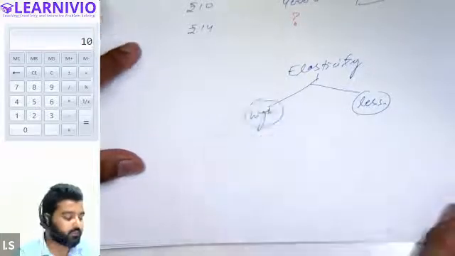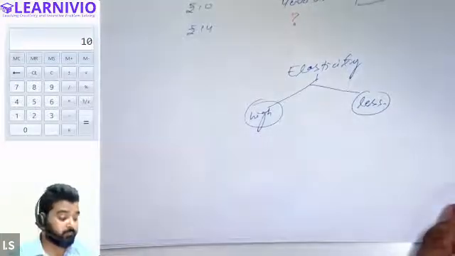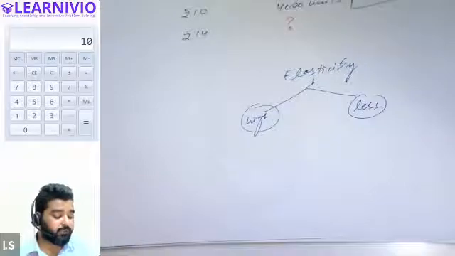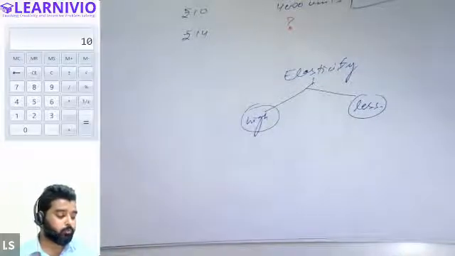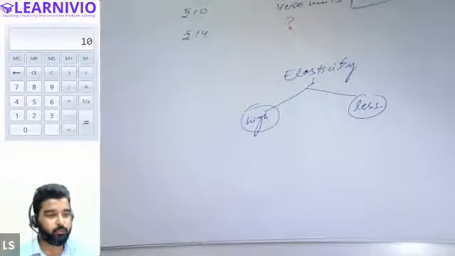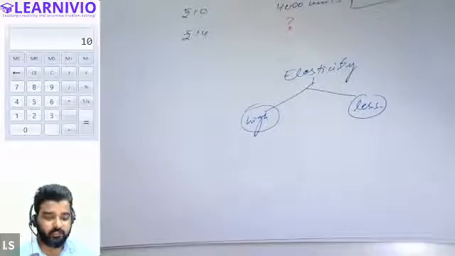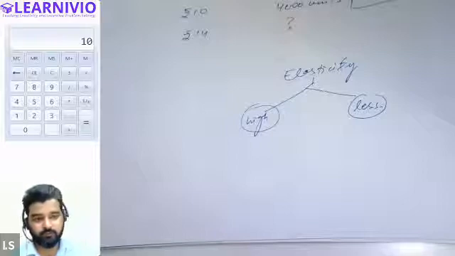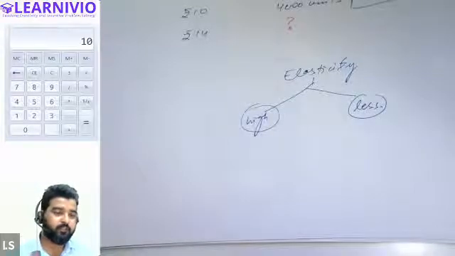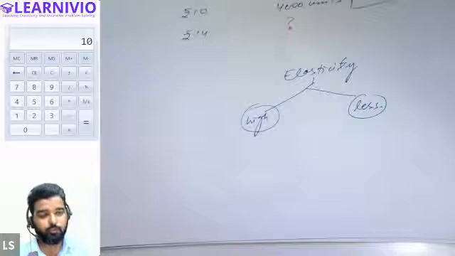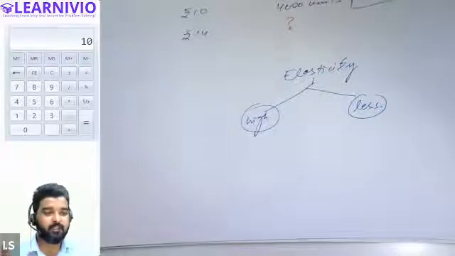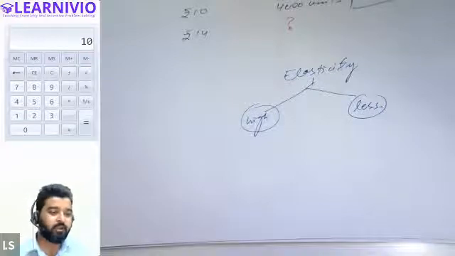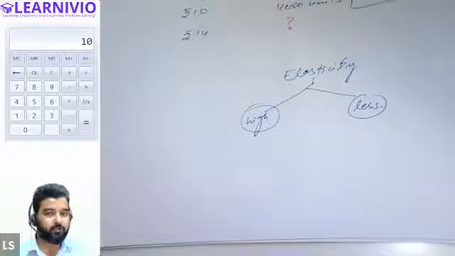So we will be discussing in the context of two degrees of elasticity only. Let's consider that when there is a change in the price of a commodity, either the customer will react to the price or he will not react. If he reacts more to the change in price, we will say that the customer is more elastic, his demand is more elastic. When the customer is not responding to the change in price, we will call that customer less elastic or inelastic.